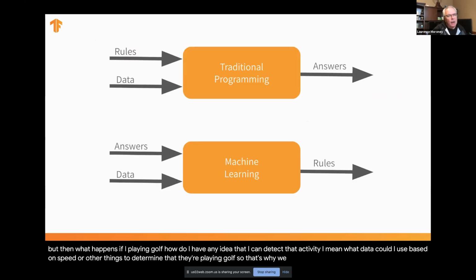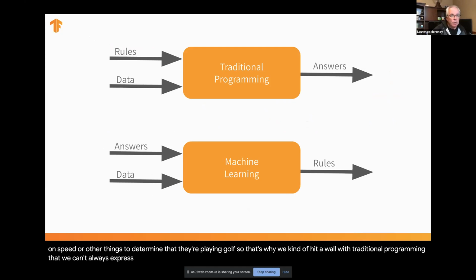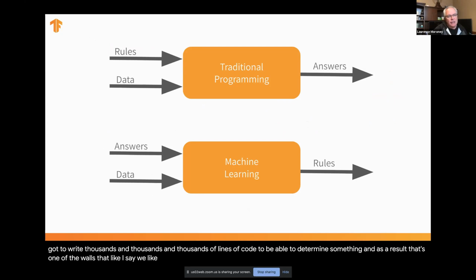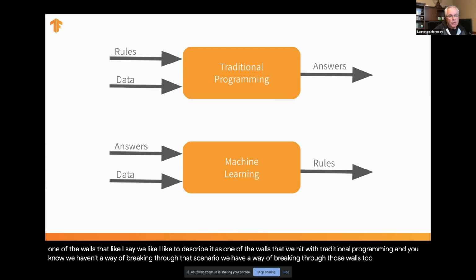So that's why we kind of hit a wall with traditional programming, that we can't always express the rules to determine something. You're going to soon hit the law of diminishing returns if you've got to write thousands and thousands and thousands of lines of code to be able to determine something. And as a result, that's one of the walls that, like I say, I like to describe, one of the walls that we hit with traditional programming. And we haven't a way of breaking through those walls to open up new scenarios.